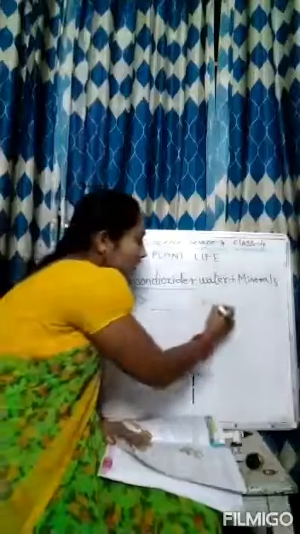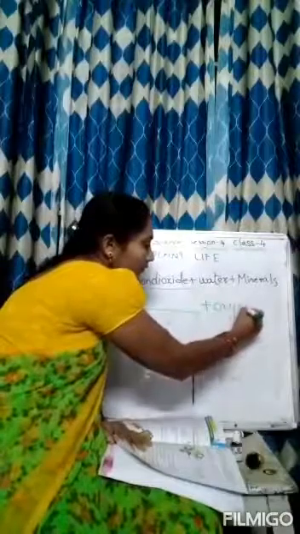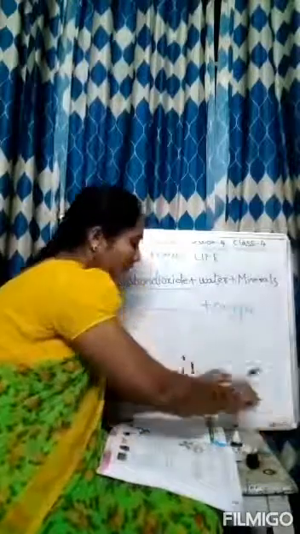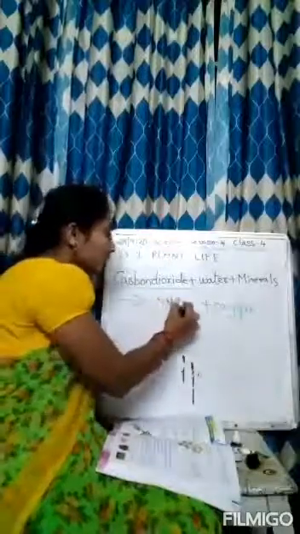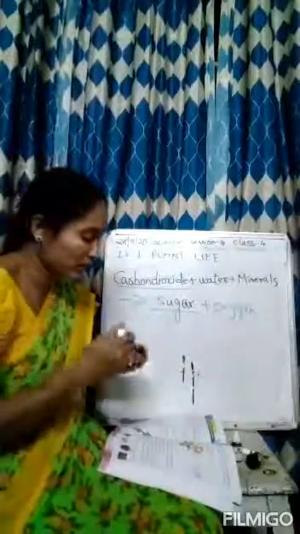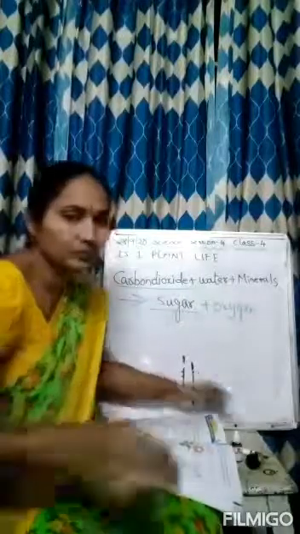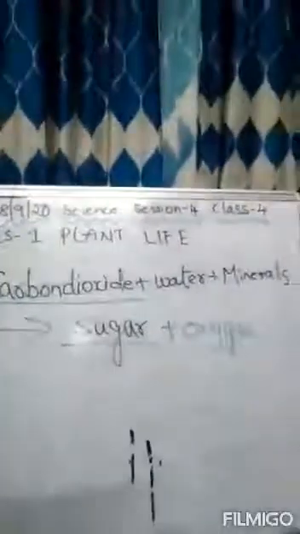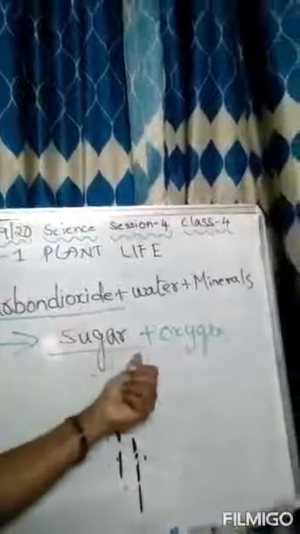Dash plus oxygen, sugar plus oxygen. This equation you note it down in the textbook. This is the equation: carbon dioxide plus water plus minerals is equal to sugar plus oxygen.